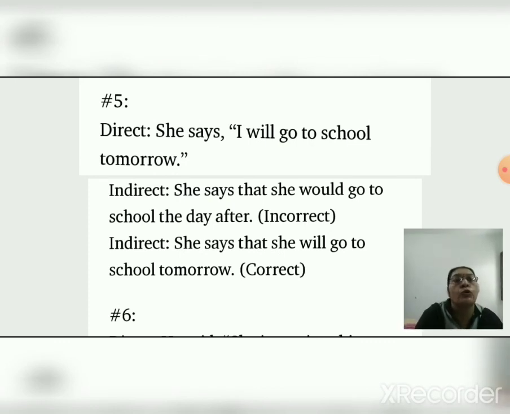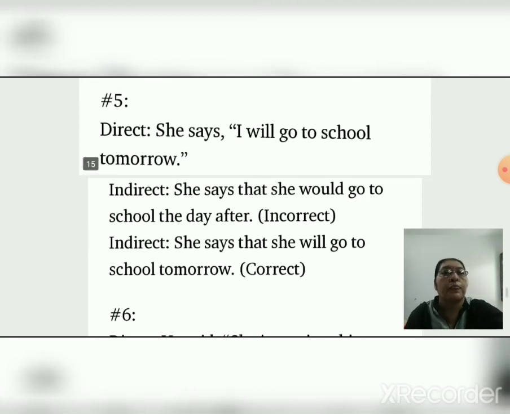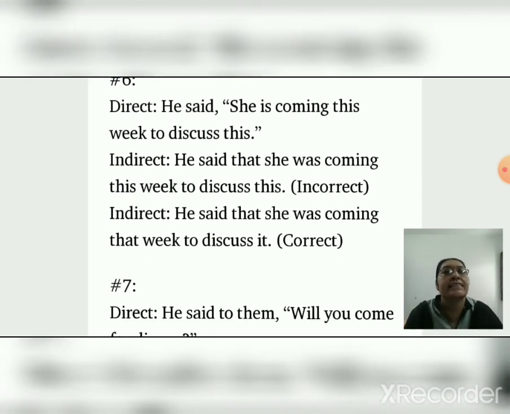She says, "I will go to school tomorrow." Indirect: She says that she would go to school the day after. This is incorrect. Tomorrow, then the next day. She says that she will go to school tomorrow. He said, "She is coming this week to discuss this." Indirect: She said that she was coming this week to discuss this. This is incorrect. Correct is: He said that she was coming that week to discuss it. This, then that. You understand now?